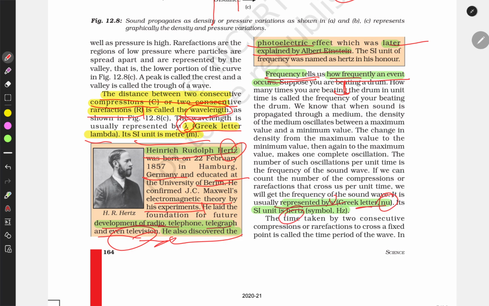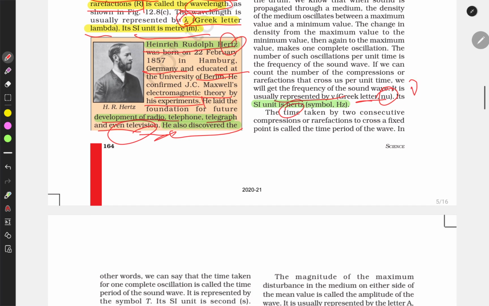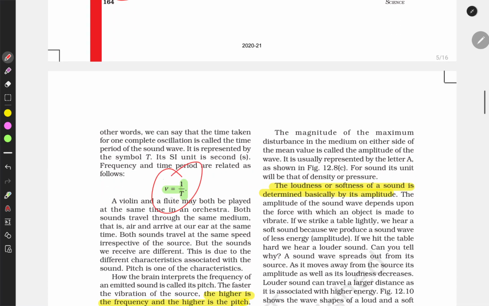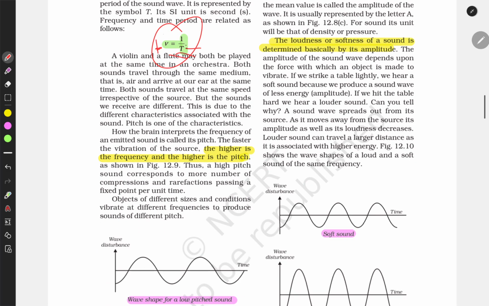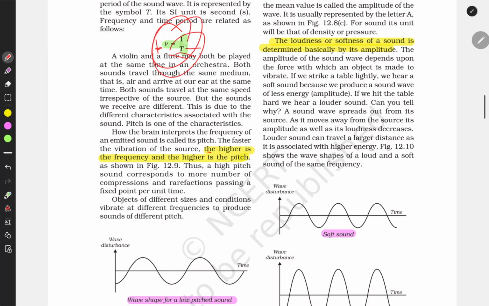This is called nu. And frequency and time are such that if time increases, frequency decreases. If frequency increases, time decreases. They are inversely proportional. The higher the frequency, the higher will be the pitch.